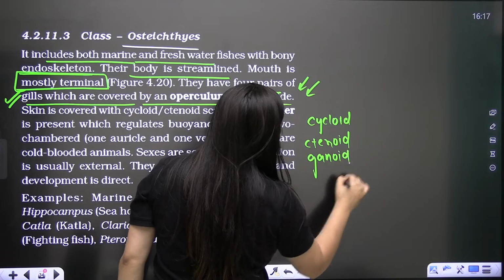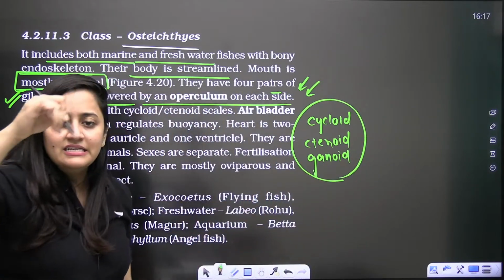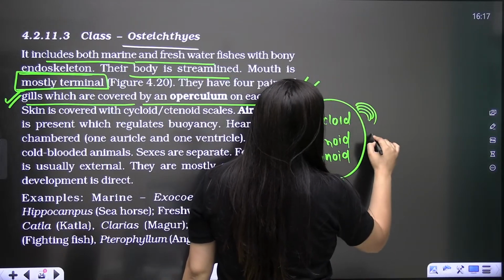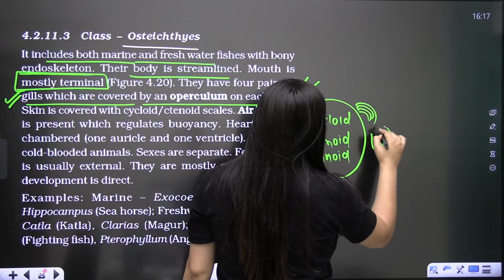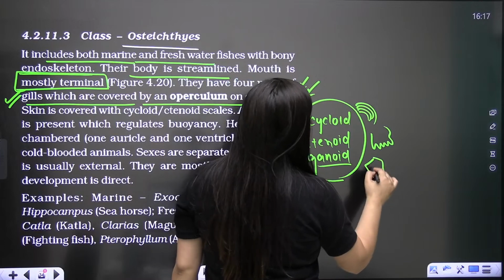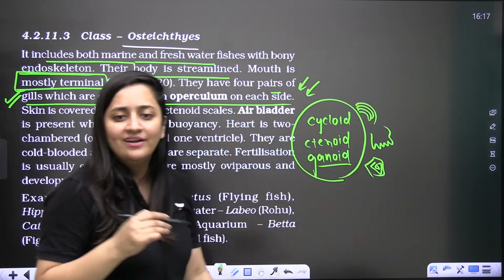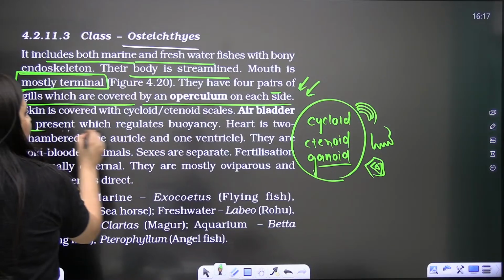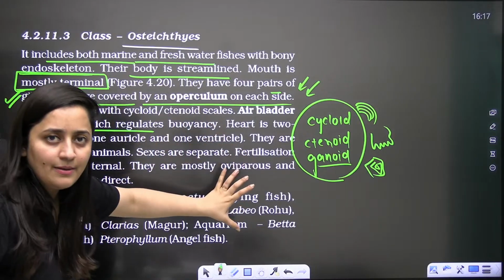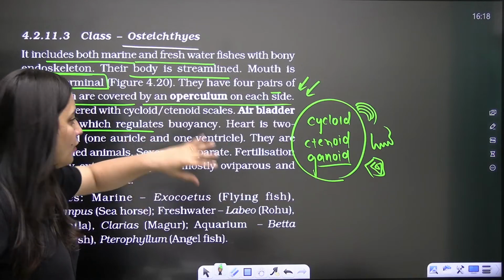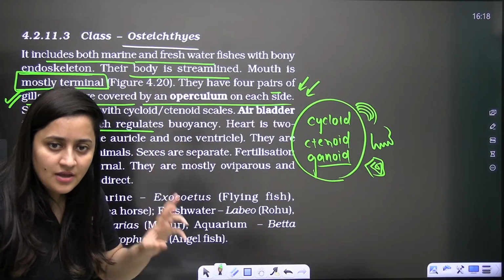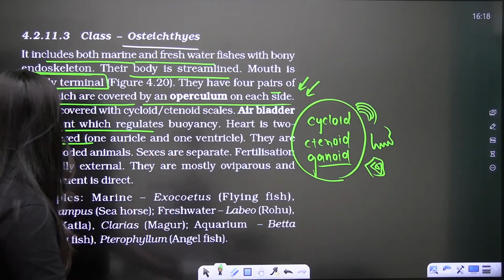So basically the body has scales. They can be cycloid, ctenoid, where some teeth-like structures are present, or ganoid. So it varies; different types of scales are present. An air bladder is present, which is why they can regulate buoyancy, so they do not swim all the time. The heart is again two-chambered, with two accessory chambers here, the sinus venosus and truncus arteriosus.